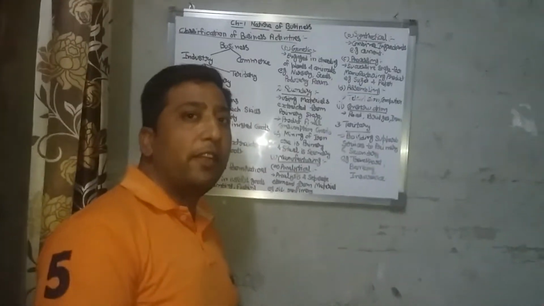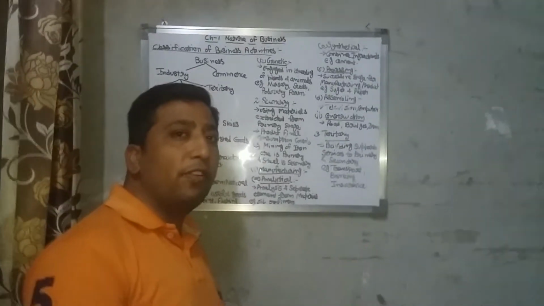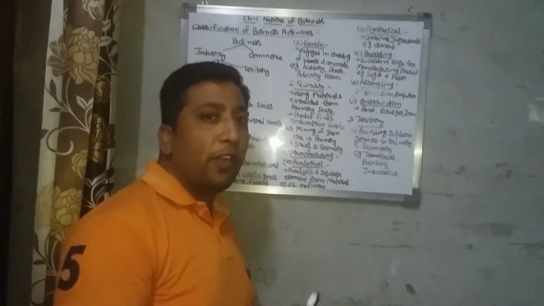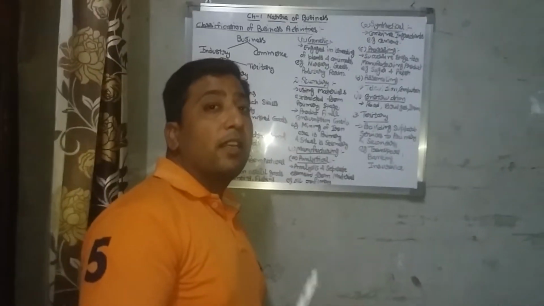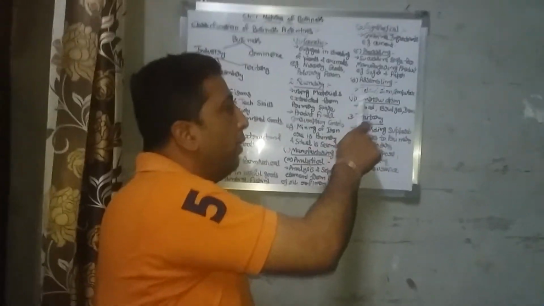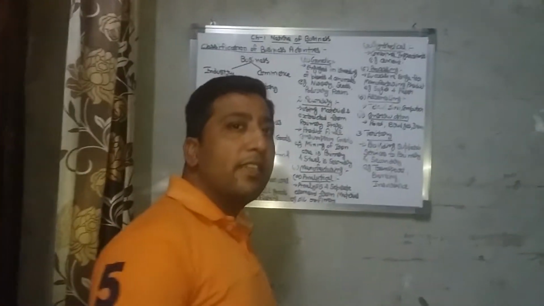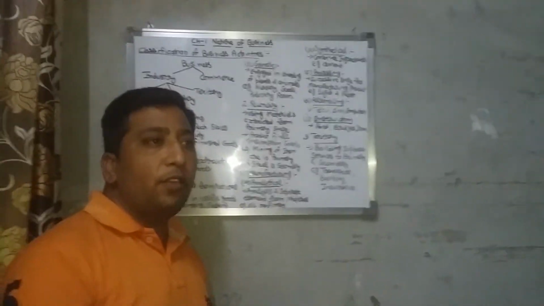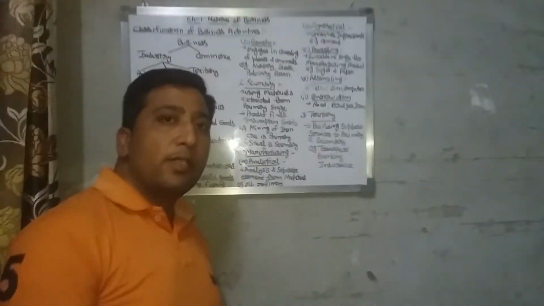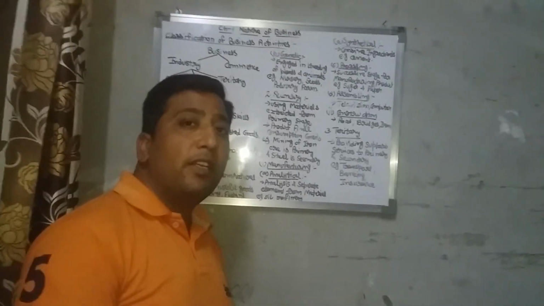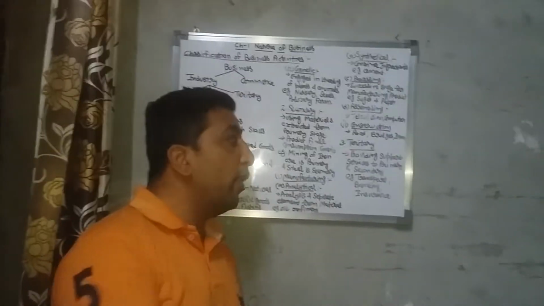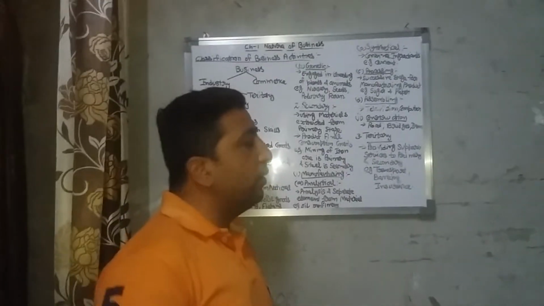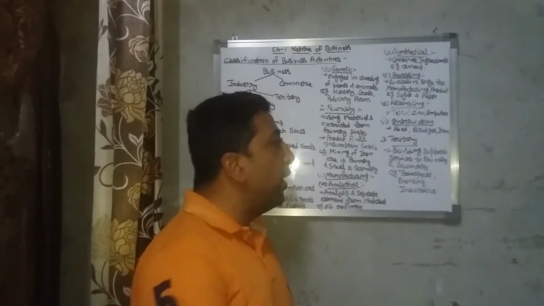Fourth one is assembling industry. This kind of industry refers to those industries which assemble different kinds of products to make a new product. For example, television, computer, etc. And the second one under secondary industry is construction industry. These are those industries which are used to make roads, bridges, dams, buildings, tunnels, etc. They are used to construct these roads, bridges, dams, buildings, etc.